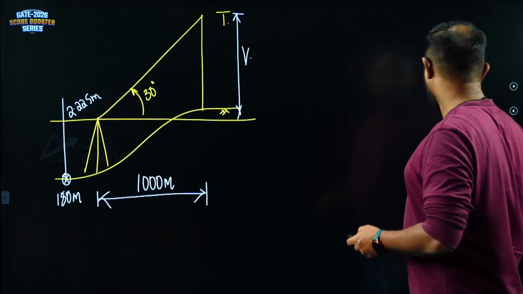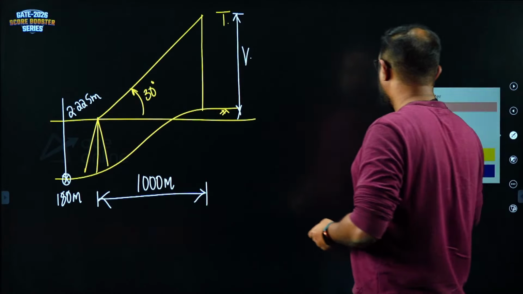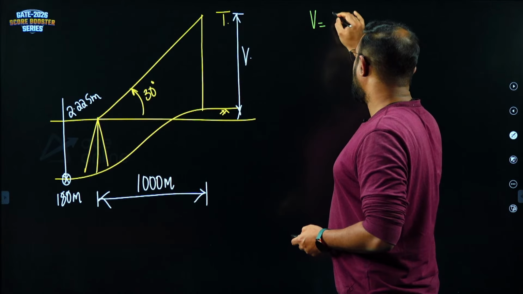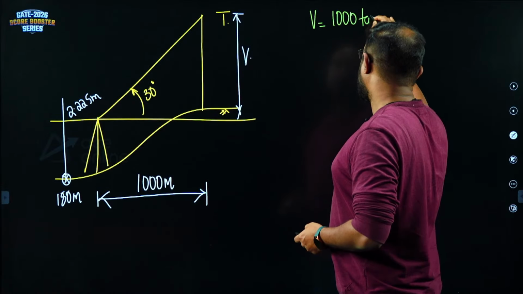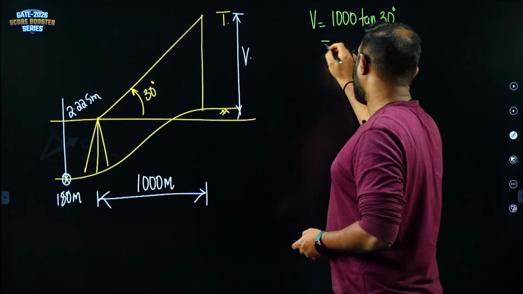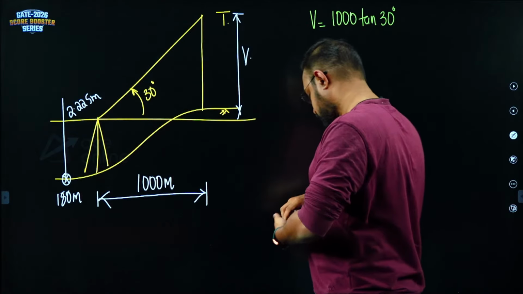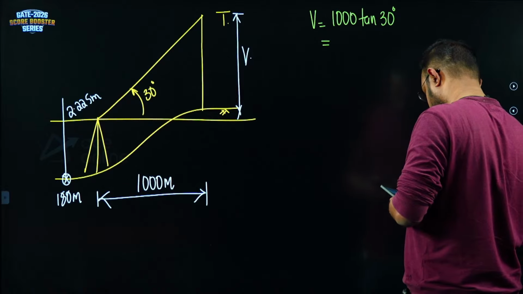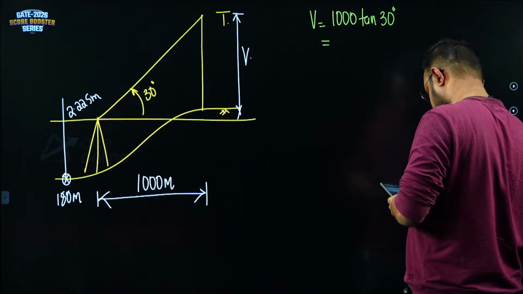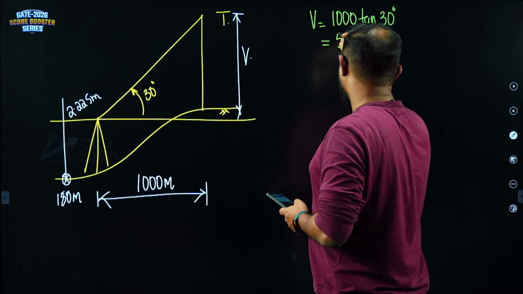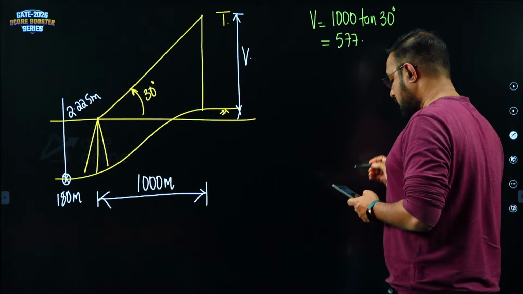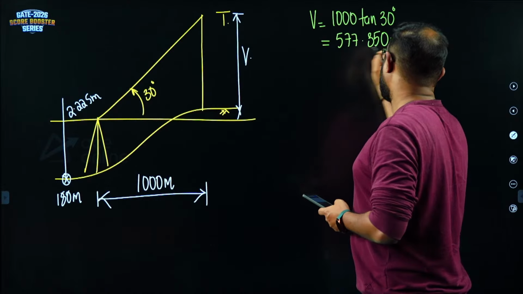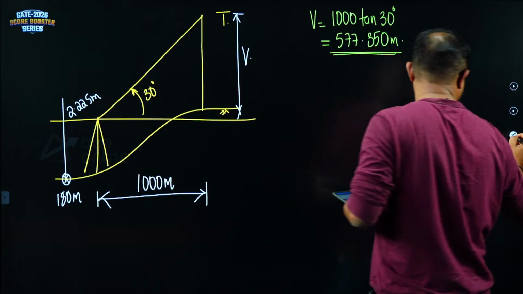They are asking what is the reduced level of the top of the tower after applying combined corrections. The first job that we have to do is find out the vertical distance V. V is equal to 1000 tan 30 degrees. Let us see how much that is. I am getting it as 577.350 meters.